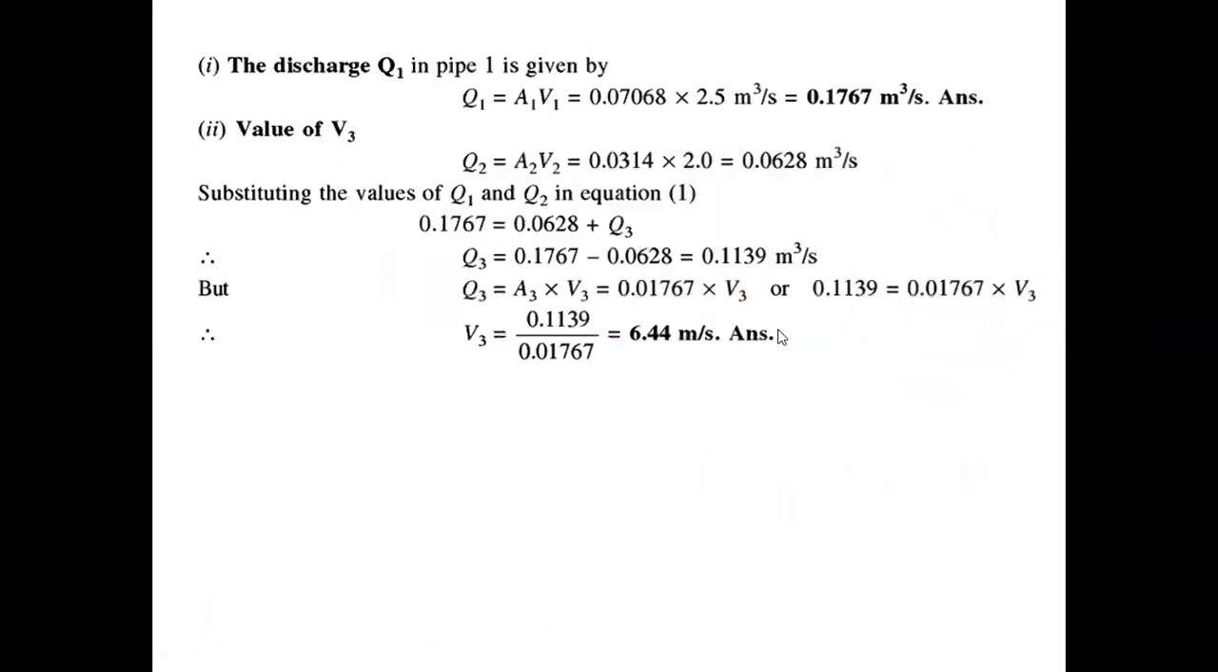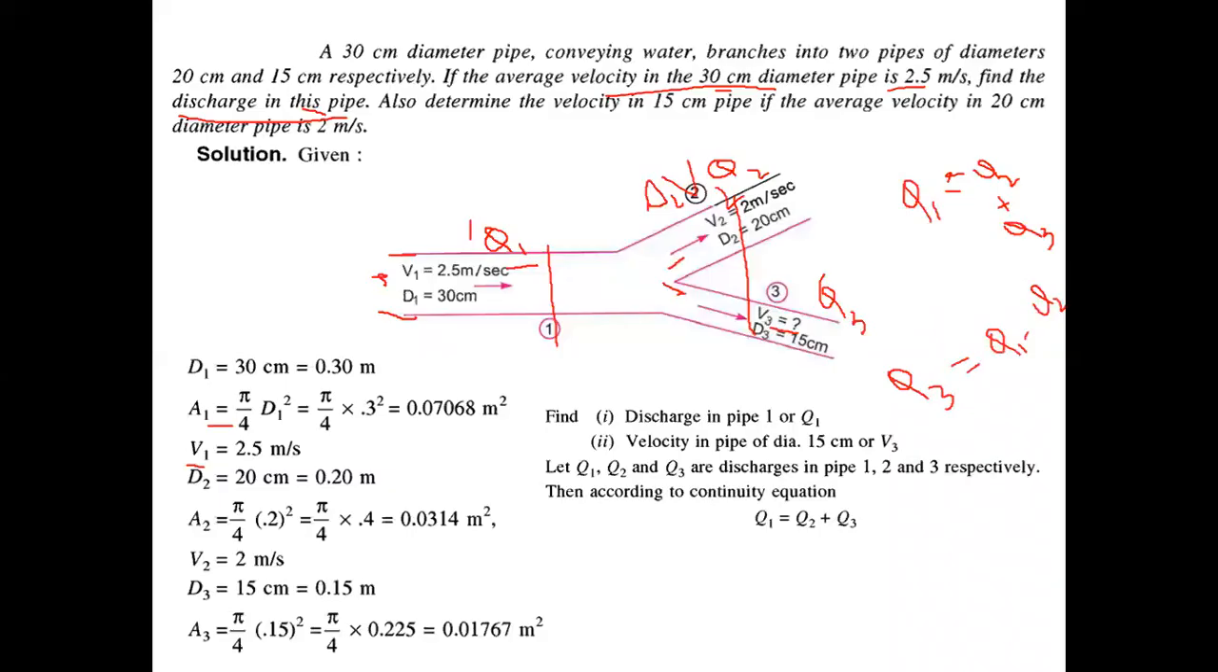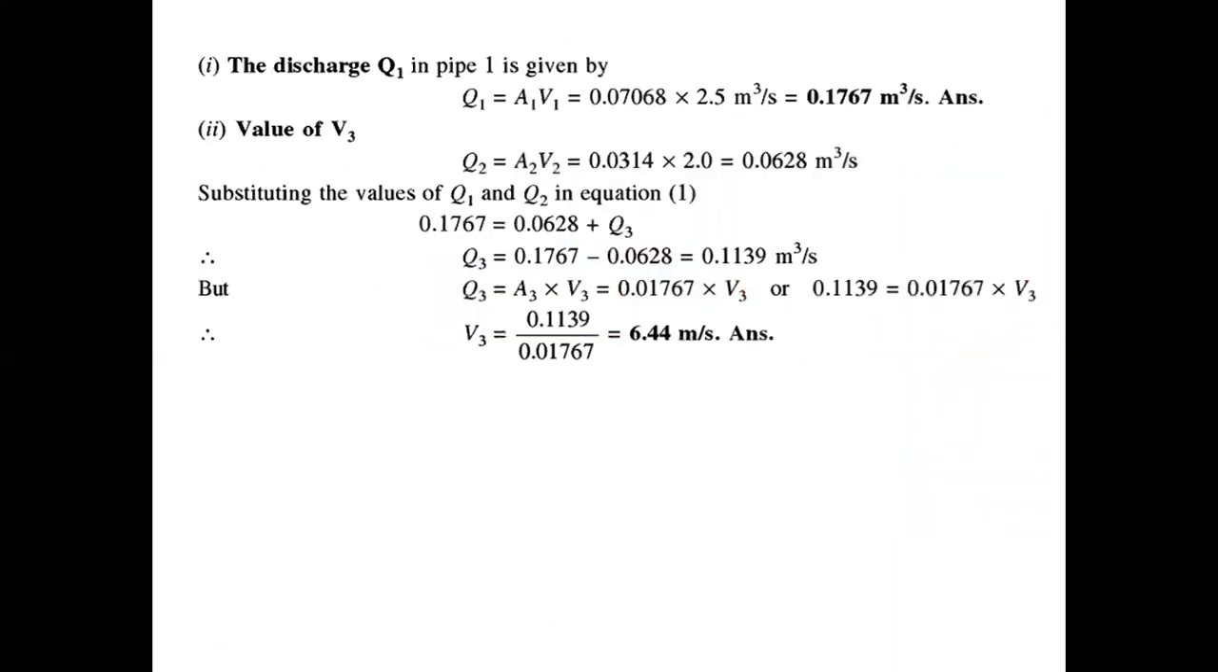So it's again a simple question. Q1 is A1 V1, Q2 is A2 V2, and you can find Q3 from Q1 minus Q2, and Q3 is A3 V3. Area you can calculate from the diameter, pi by 4 d square, and then you can calculate V3. Initially it seems like a difficult question, but if you read the question and understand the language of the question, you can easily solve this question also. Right?